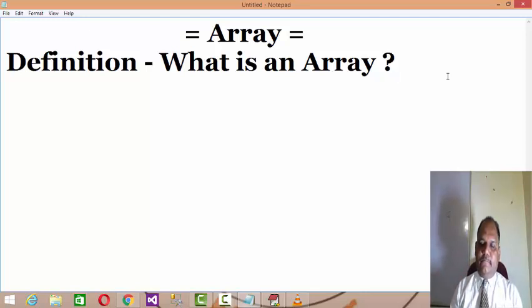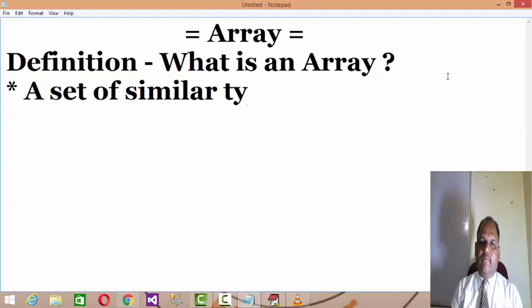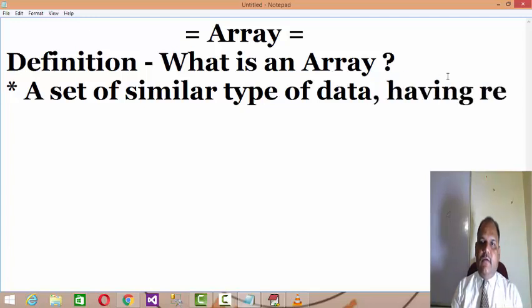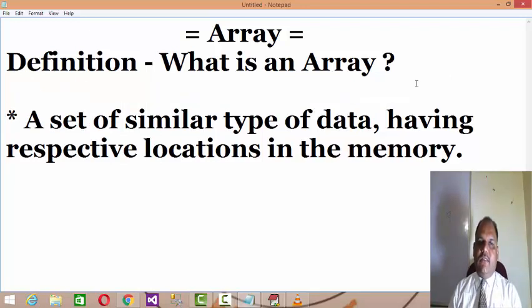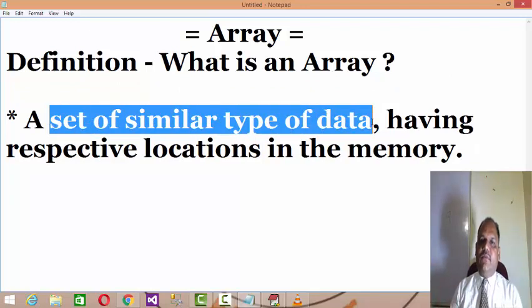First of all, what is array? It's a set of similar type of data having respective locations in the memory. What is the basic functionality of an array? It's a set of similar type of data.